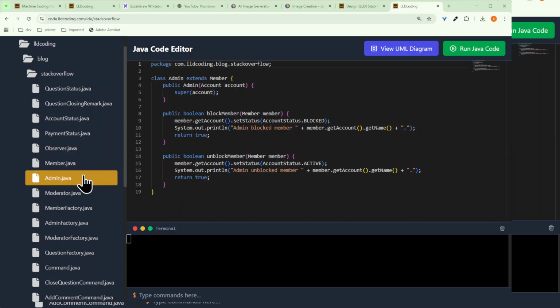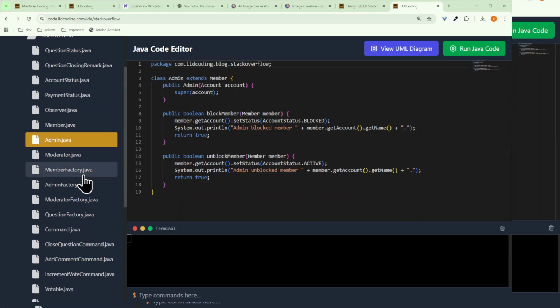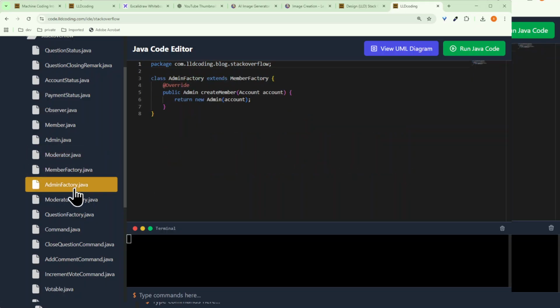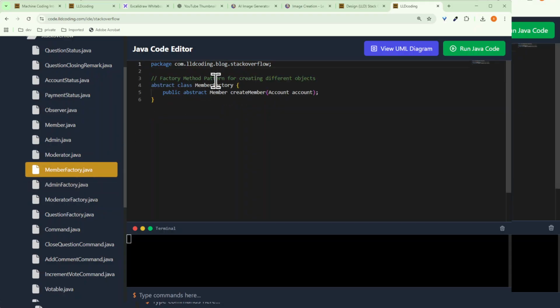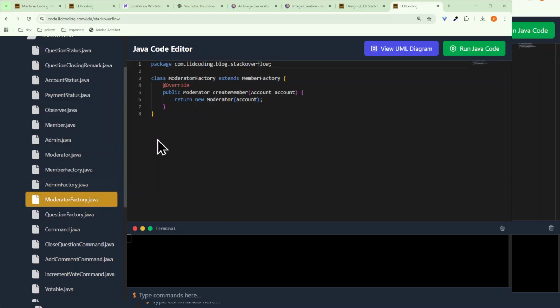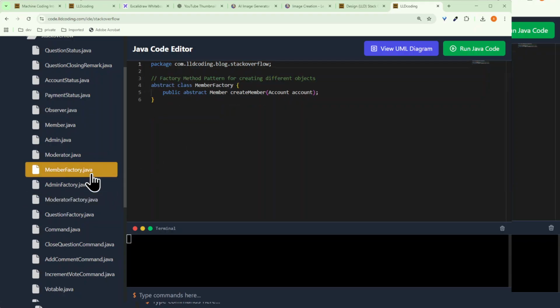Next is again, as we have already seen in that figure, that diagram, admin. Same goes for the model. This is the member factory pattern which created the admin factory. If you see, member factory is the base class which we are having. Then we have the admin factory, which is extending the member factory, and the moderator factory, which is also extending the member factory. This is the family of the factories which we are having.